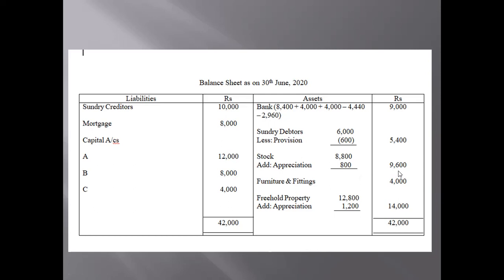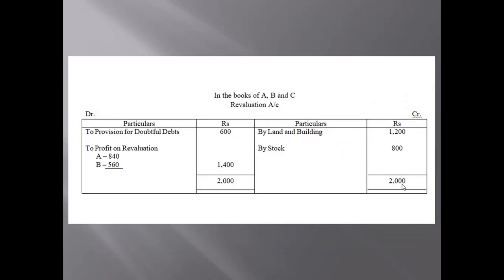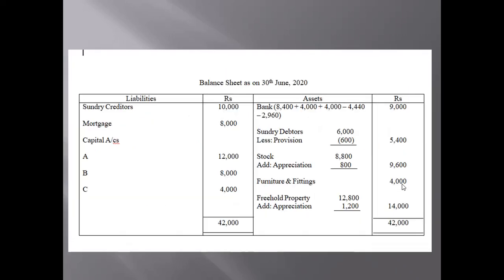We have furniture and fittings. We don't have any adjustment regarding furniture and fittings, as you can see in the revaluation account also. No mention about furniture and fittings, so we will write the amount directly. And for freehold property, there is an appreciation of 1,200, so write the amount 14,000.